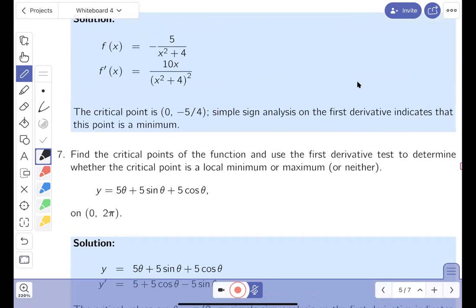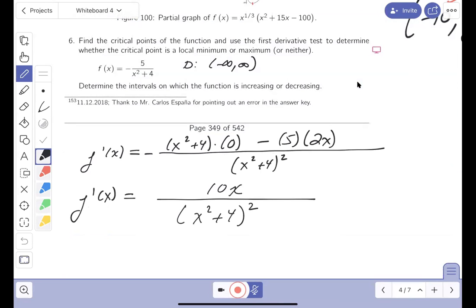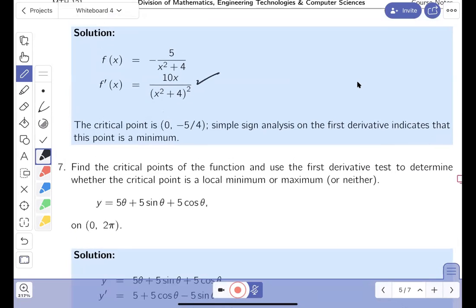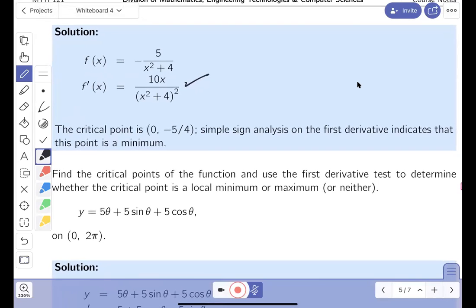All right, let's go backwards. I said 10x over x squared plus 4 squared. That's what they got. I'm glad. So what am I going to do? Well, I've got to get the critical value here. I'm going to repeat this.